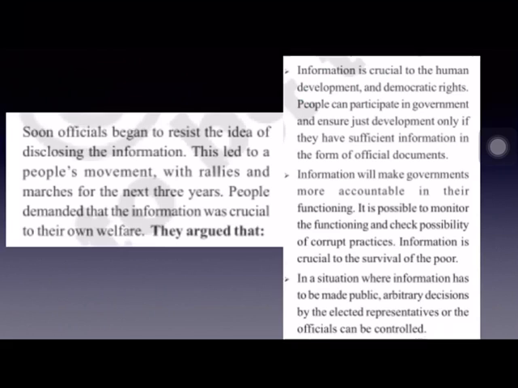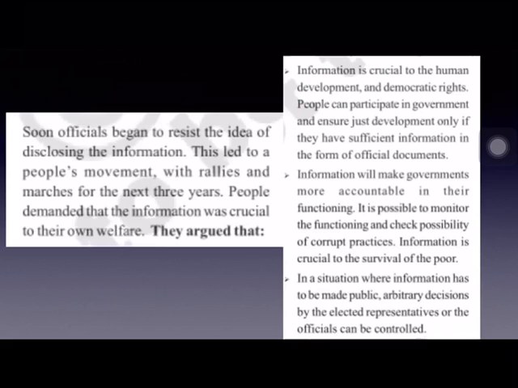And very soon, the officials began to resist the idea of disclosing the information to common people. Like in Rajasthan, in many other states also, people demanded information, and the government officials began to resist the idea of providing the information to the common people. There was no RTI Act at that time, please remember.